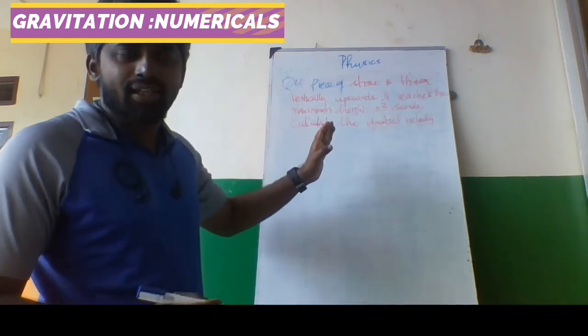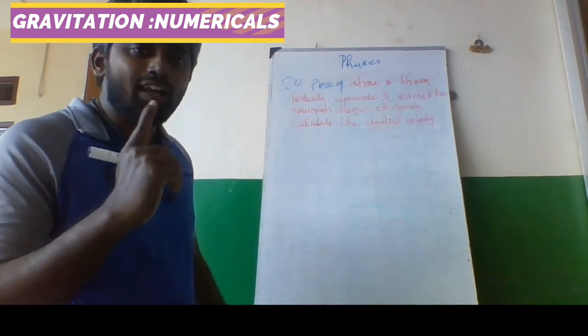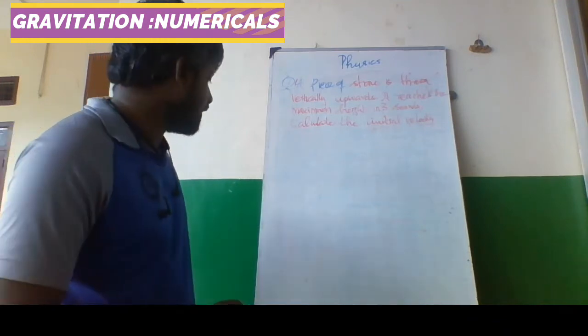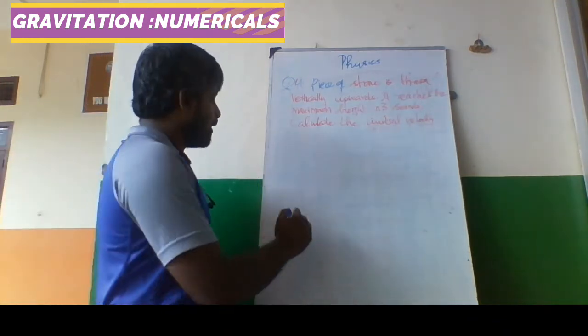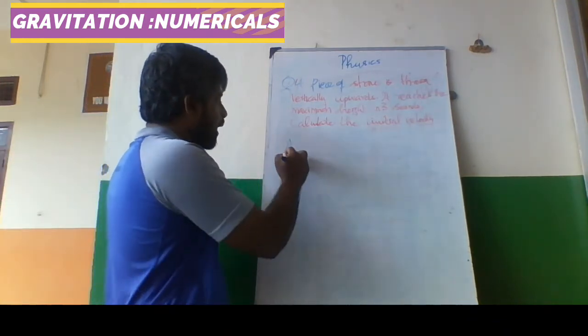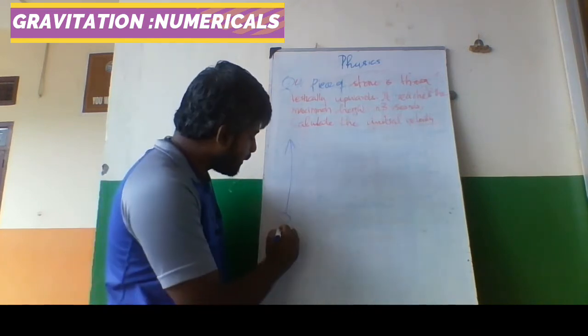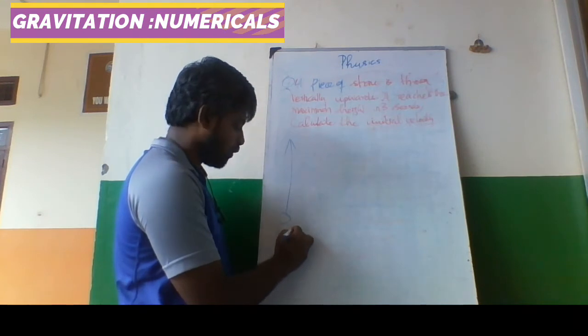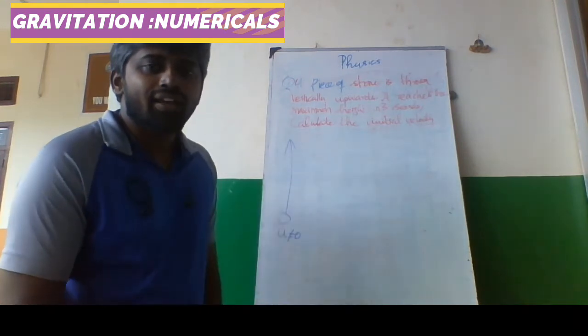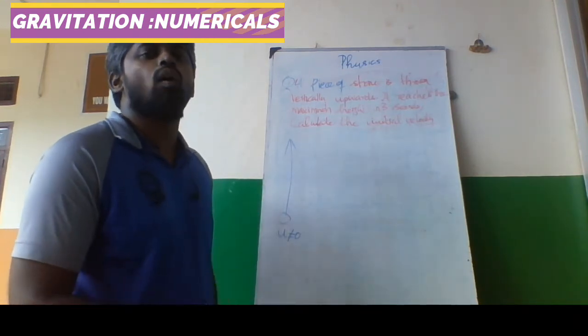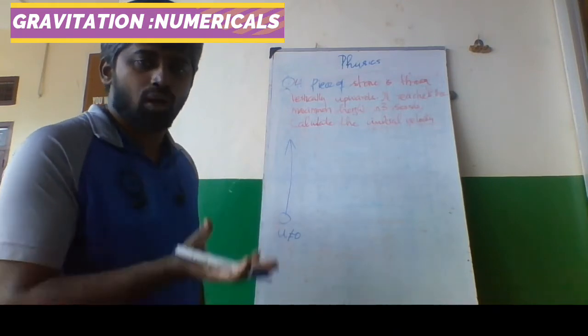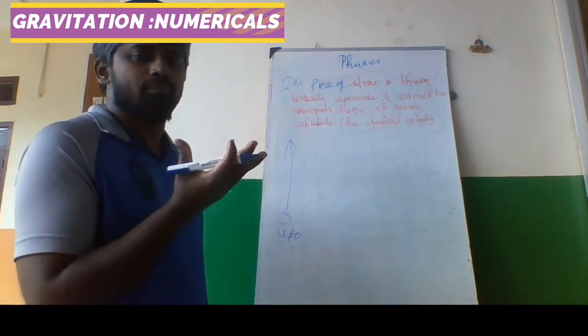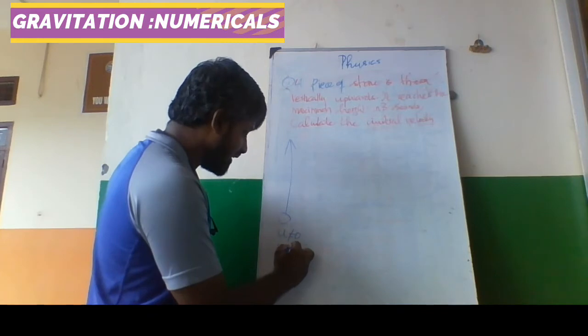I have already said, for any object, this is a thumb rule. What is a thumb rule? When an object is thrown upwards, u, the initial velocity, is not equal to 0, because if the initial velocity is 0, you cannot throw a ball or a stone upwards. It is greater than 0, there is some value.